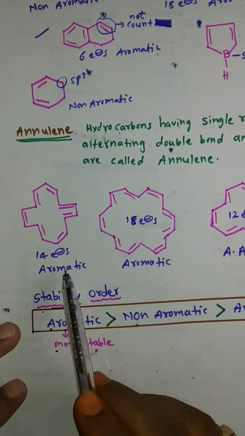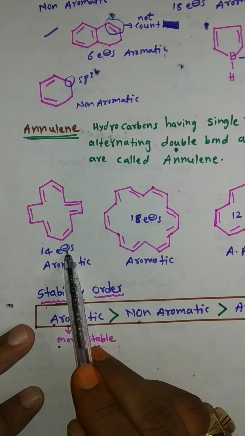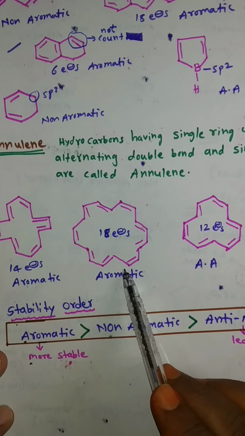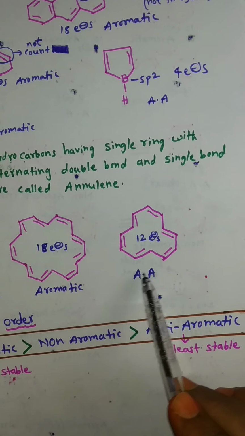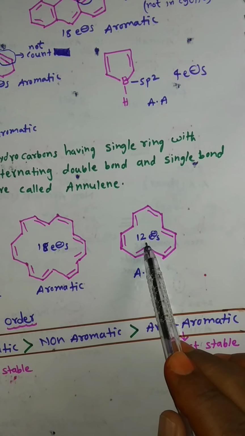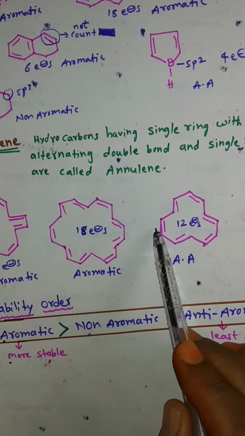This compound is aromatic because 14 electrons. This compound is also aromatic because 18 electrons. This compound is anti-aromatic because 12 electrons. So these are annulene compounds.